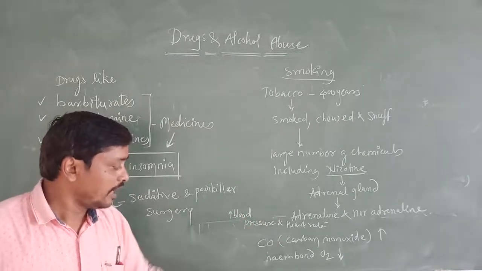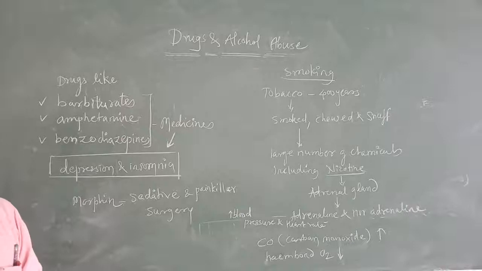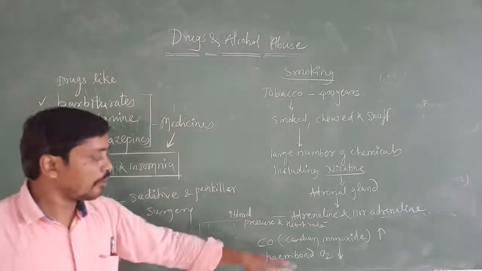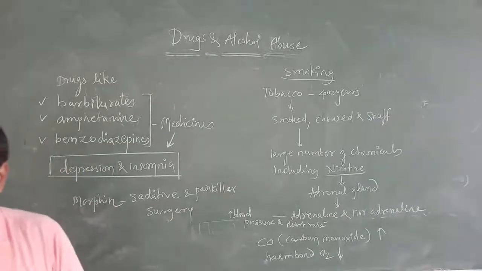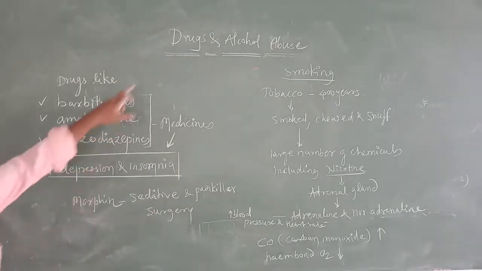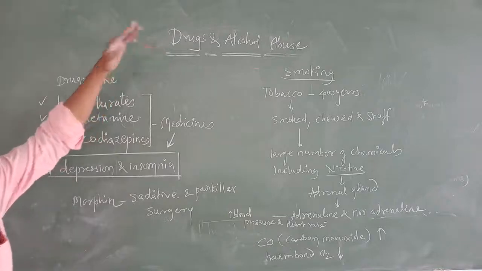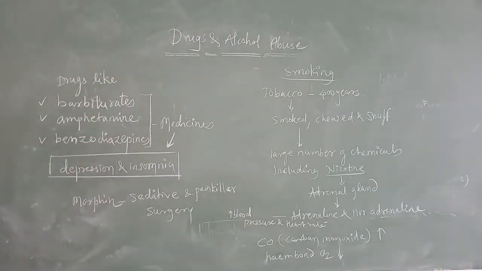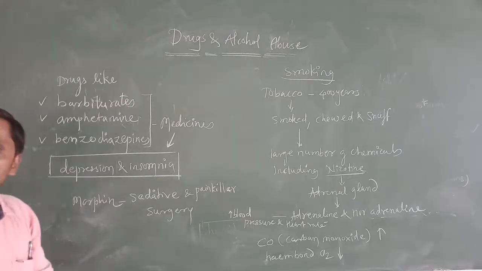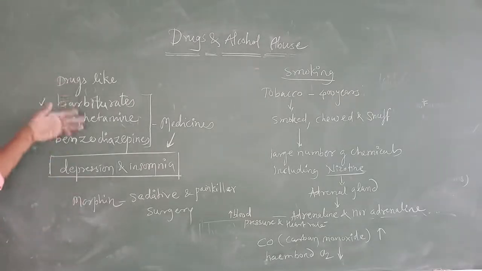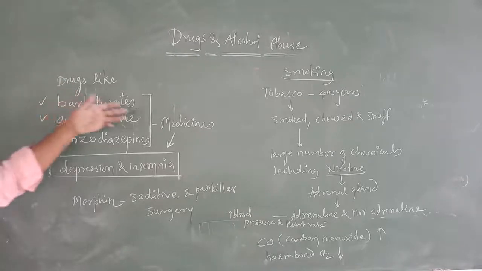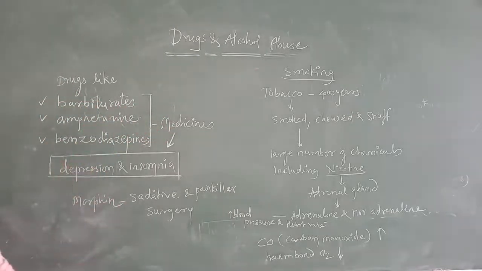They face the adverse effects like high blood pressure and heart rate, an increase of carbon monoxide in their blood, and a decrease of heme-bound oxygen, etc. So all these are about drugs and alcohol abuse. In drugs and alcohol abuse, we have studied the different kinds of drugs: opioids, cannabinoids, and the last one is cocaine. After that, we studied similar kinds of drugs which are used as medicine. Morphine is also used as a medicine, and sometimes cannabinoids are also used as a medicine. You go through the book and you will come to know.